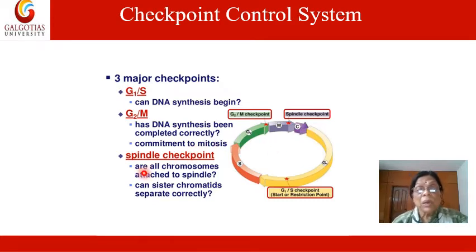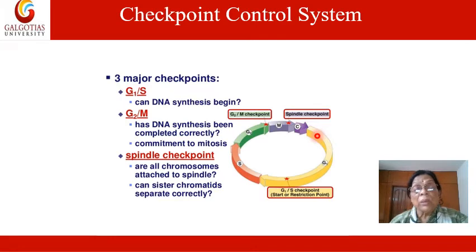Now there is a third checkpoint, which is known as the spindle checkpoint. Are all chromosomes attached to the spindle properly or not? Can sister chromatids separate correctly or not? That is very important. This point is also irreversible, because the sister chromatids separate. One moves to one pole, another moves to the other pole.